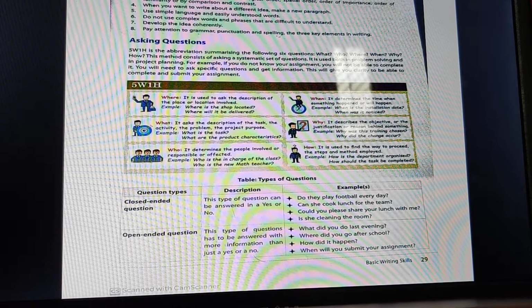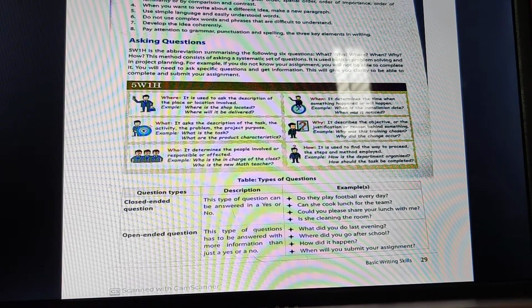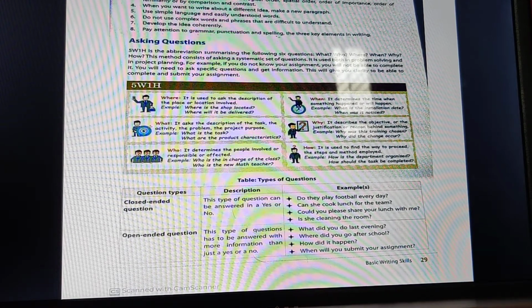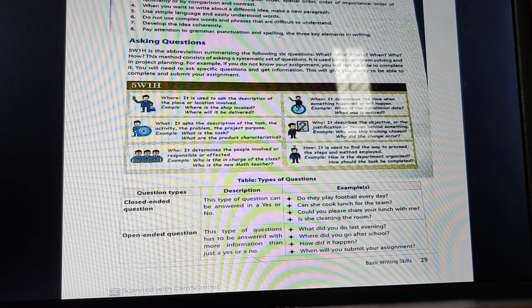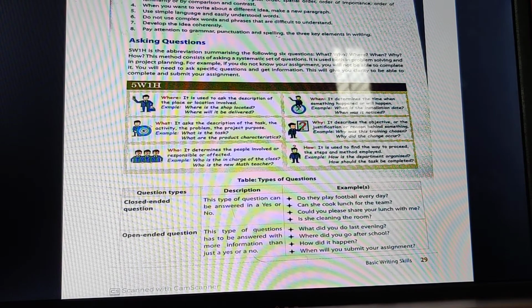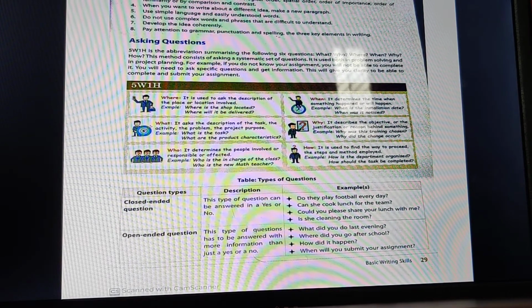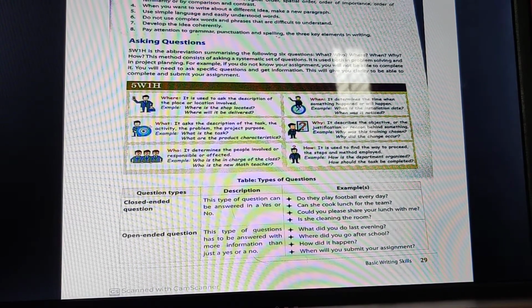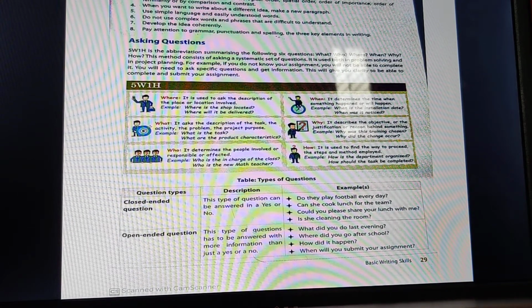Chronological order means a simple sequence, like how things are actually happening. Spatial order, like at what space that paragraph should be written. Order of importance means the things which are more relevant should come first and the least relevant things should come in the later part of the paragraph.